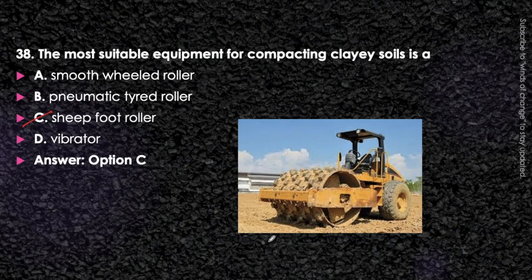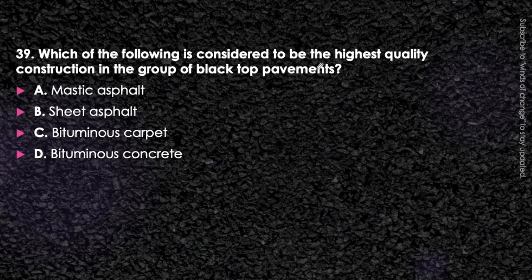Okay. Next question. Which of the following is considered to be the highest quality construction in the group of blacktop pavement? Mastic asphalt, sheet asphalt, bitumen carpet or bitumen concrete? We are talking about the highest quality of construction in group of blacktop pavement. In which one will it be? Mastic asphalt, sheet asphalt, bitumen carpet or bitumen concrete? Think about it. The answer that has to be adopted here will be option D, that is bitumen concrete.